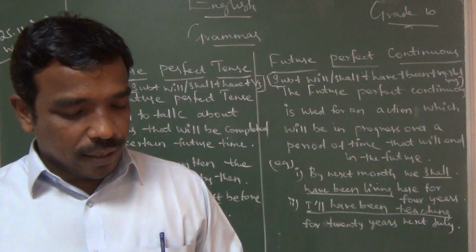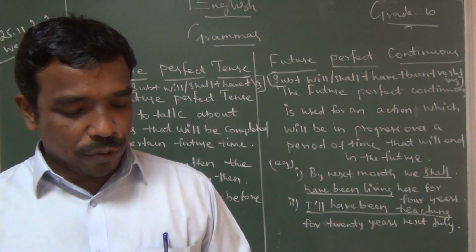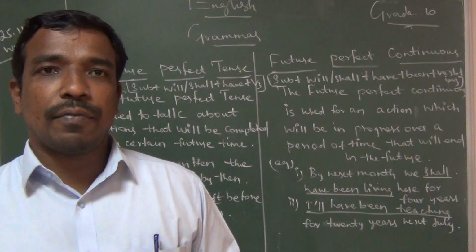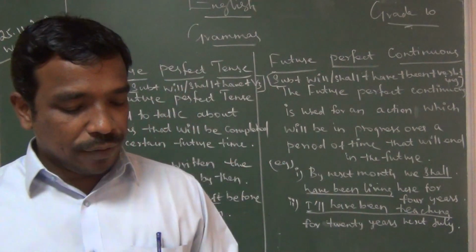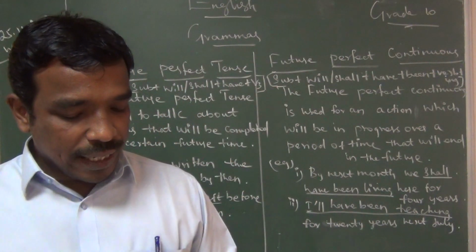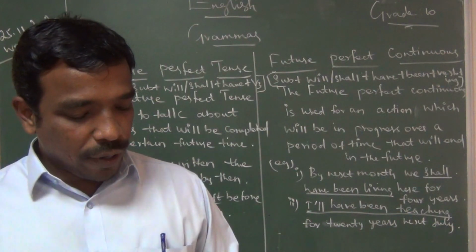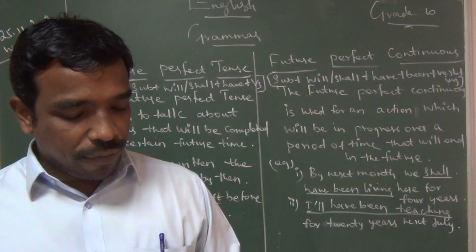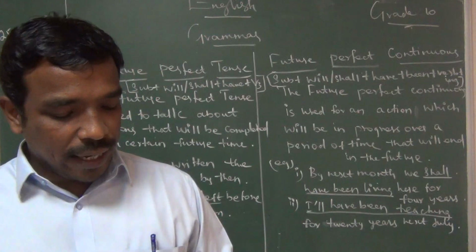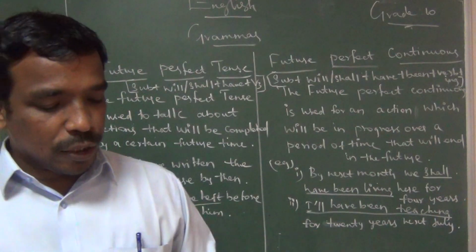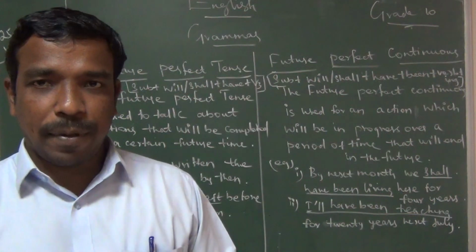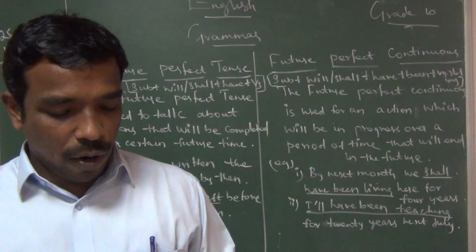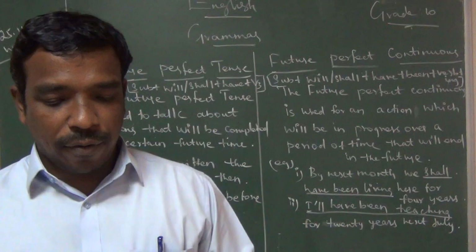Present perfect tense. I said the structure of present perfect tense. It is used for an action which began in the past and is in progress now. Bharani has called the fireman and they are on their way. Bharani has called the fireman, that is present perfect.